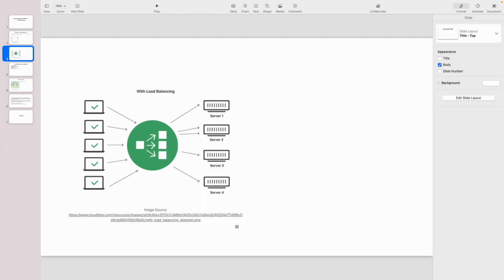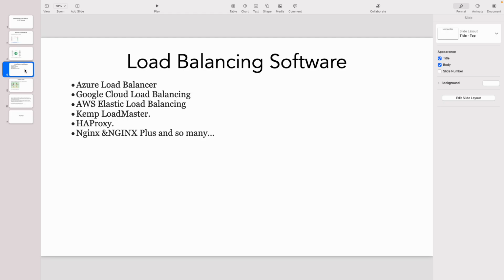Okay, now next we are going to understand what types of providers are available in the market who provide load balancing software and load balancing services to us. In the market there are so many, and I have listed down the main ones here. The first is, if you are using Azure cloud, then we can use Azure Load Balancer. It is not only specific to Azure cloud, but yes, Azure Load Balancer is there.